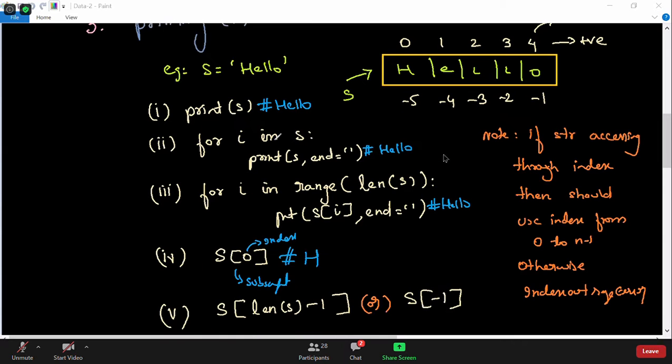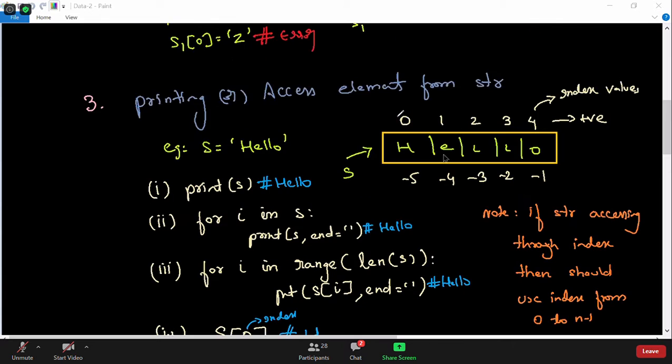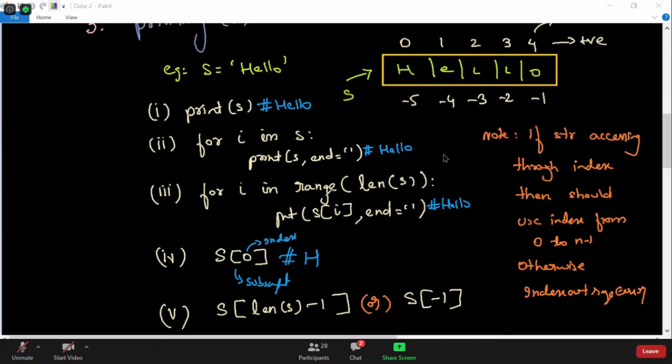But you can also iterate over a string, and then you can print it character by character so that you can perform some action over it. And also you can iterate over the range. Like we all know that a string has both positive index as well as negative index. So you can iterate over a string like this: range of length of s, and you can say s of i. It will print you that string.